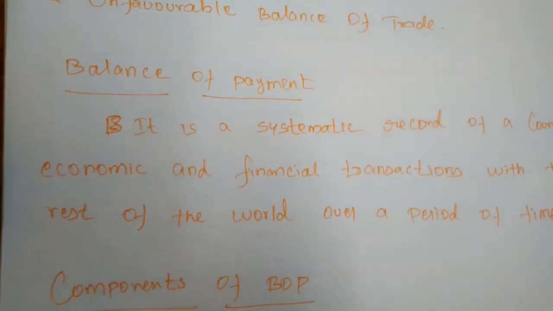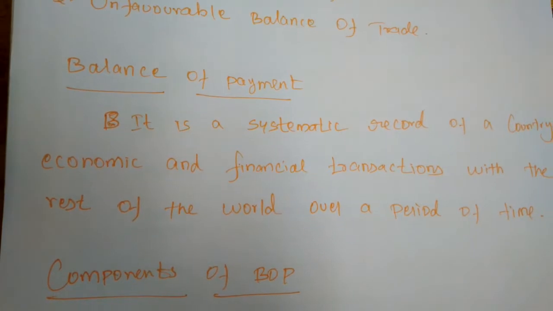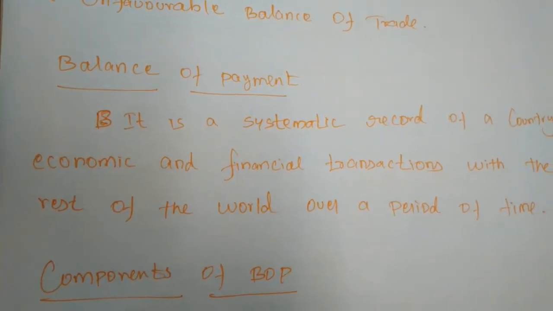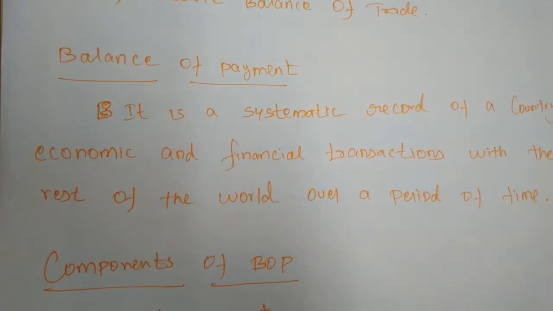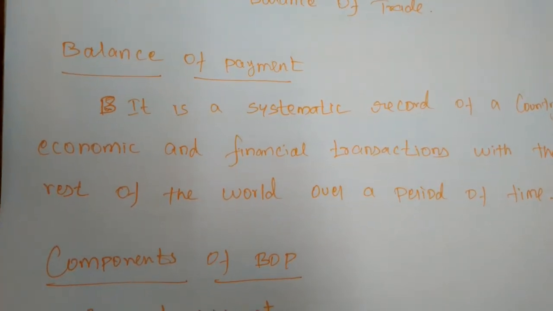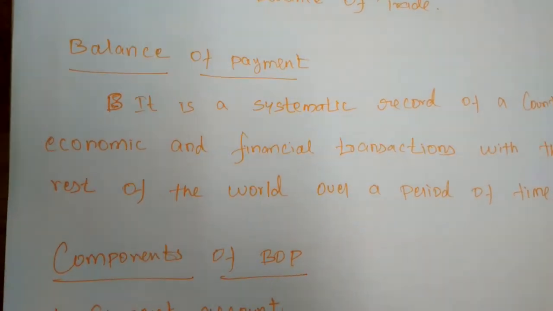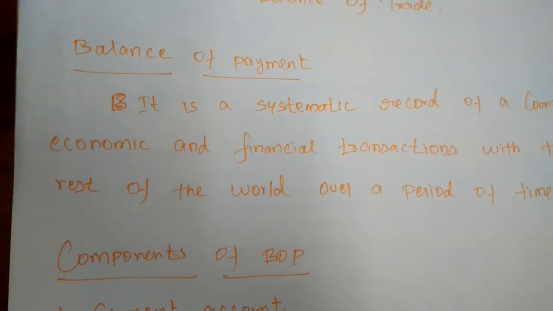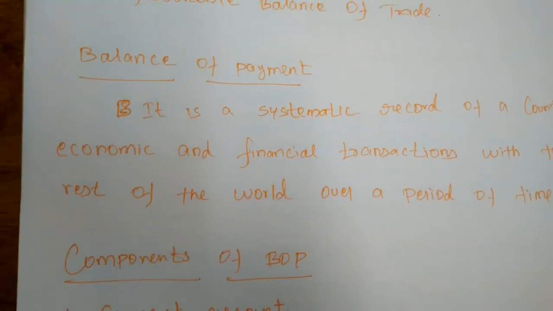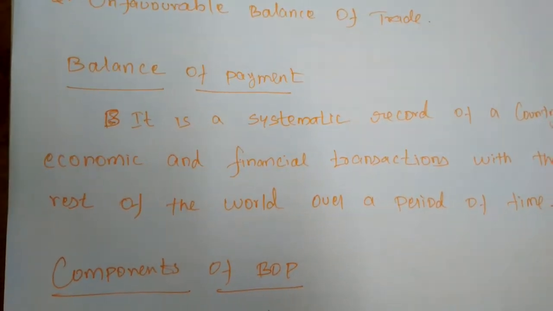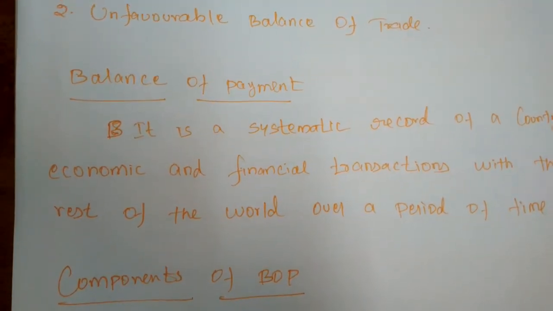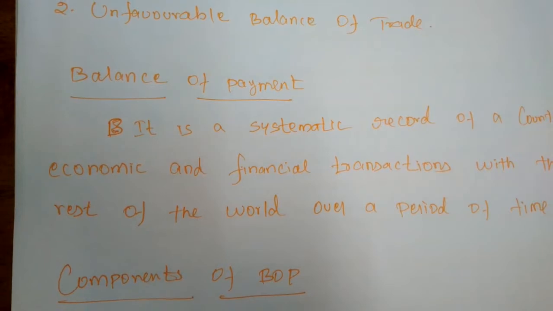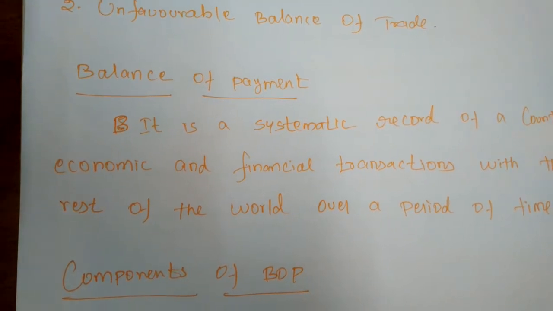Like the balance of trade, which we classified as a favorable balance of trade and an unfavorable balance of trade, the balance of payment can also be classified into two types: favorable balance of payment and unfavorable balance of payment. When receipts exceed payments, the balance of payment is said to be favorable.